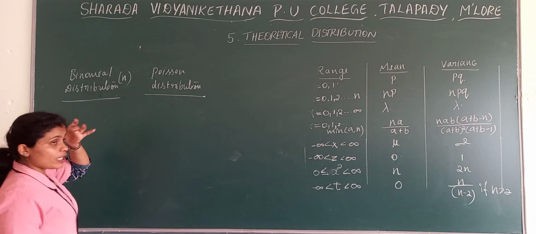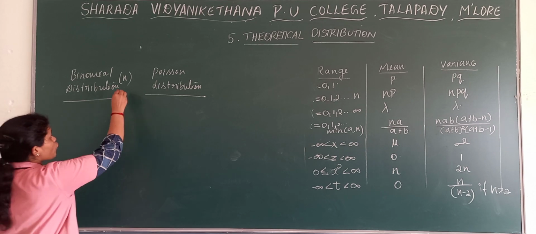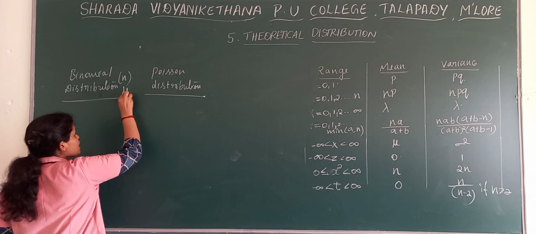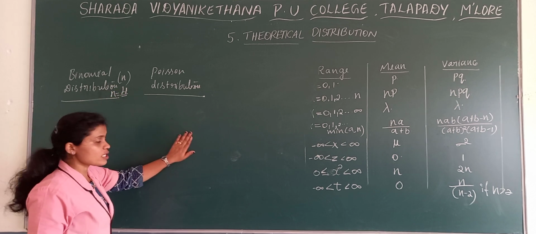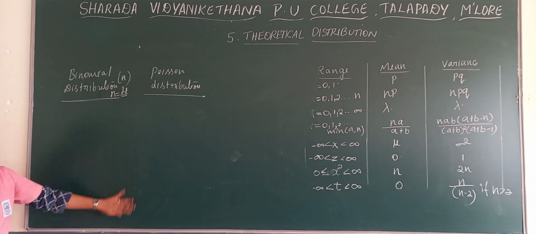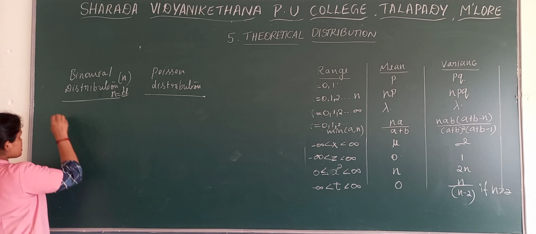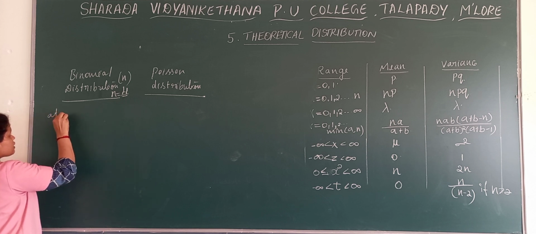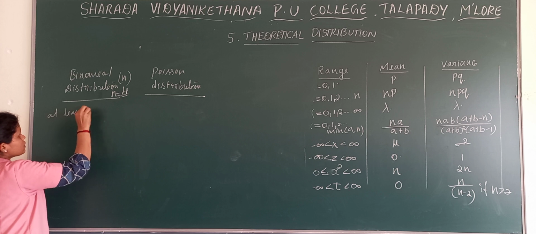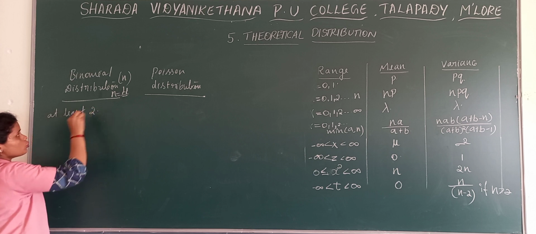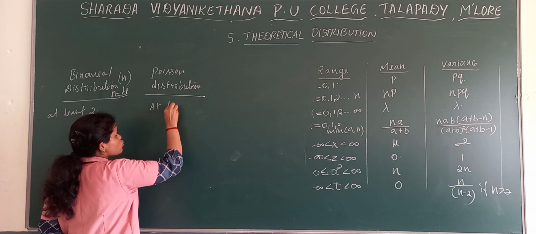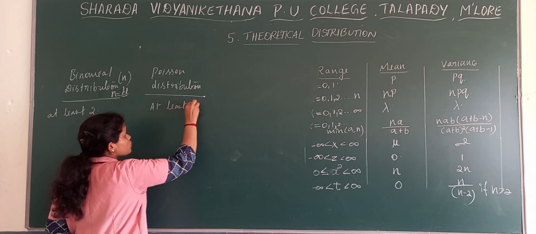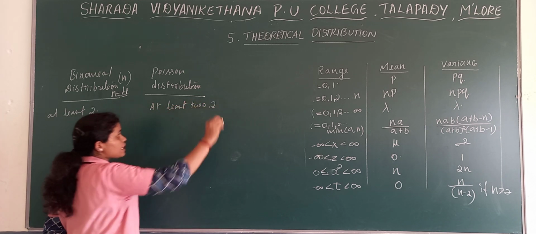Now, we'll take for example n is 4. In the case of binomial distribution, n we consider as 4 and we'll frame the questions regarding 2. Now I'll start with at least 2 in the case of binomial and at least 2 in the case of Poisson.